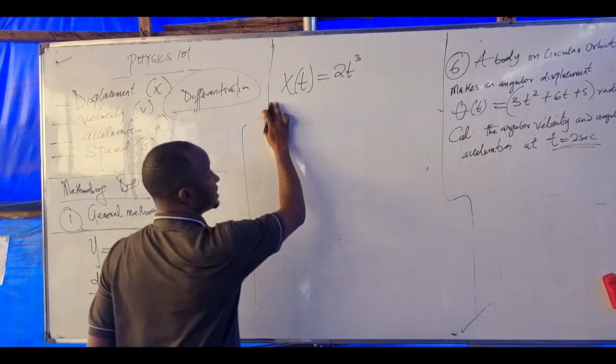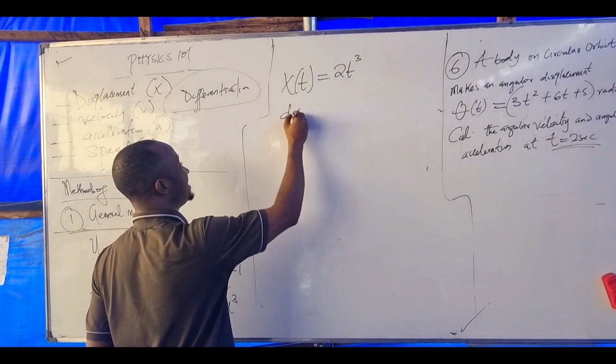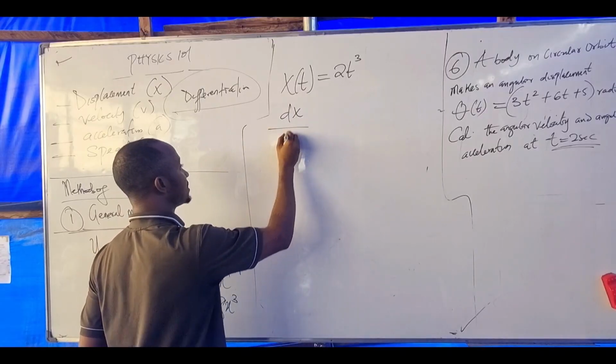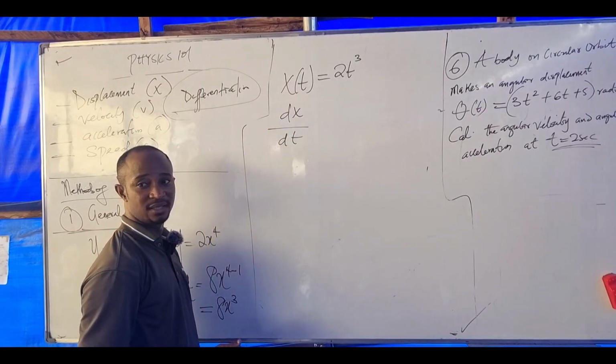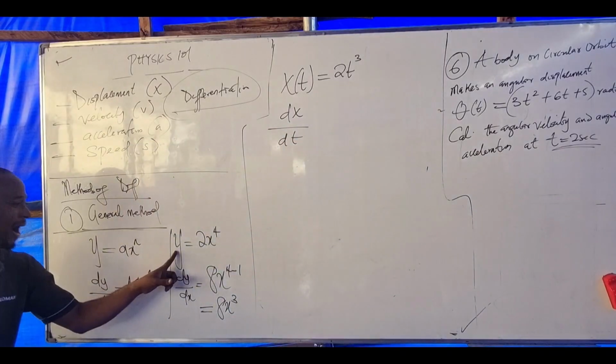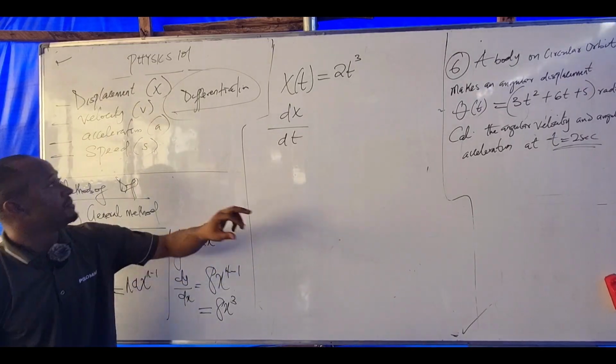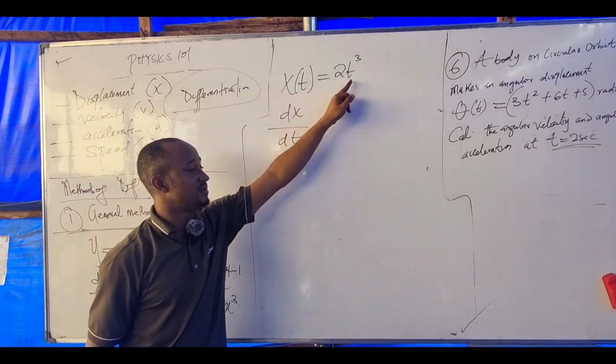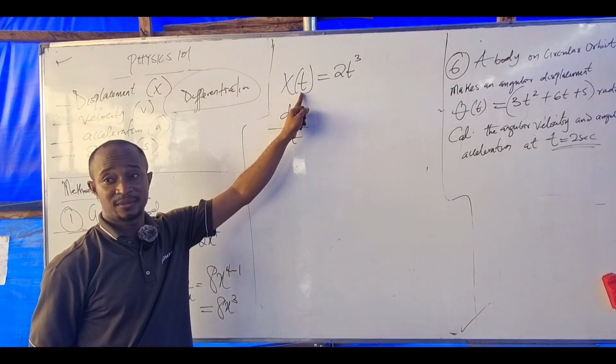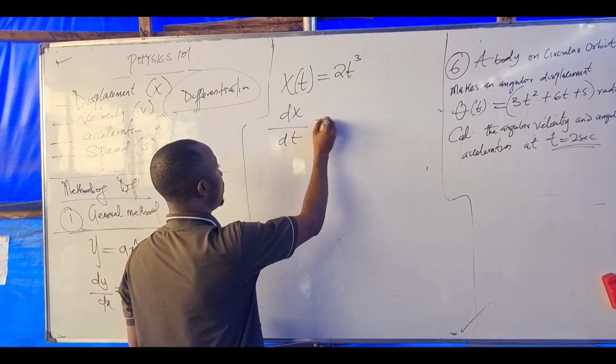Meaning this, to differentiate, what will I do? It means the x over the t. This means the y over the x. This means the x over the t. Or look at this thing here. Is equal to what? The general rule is what?